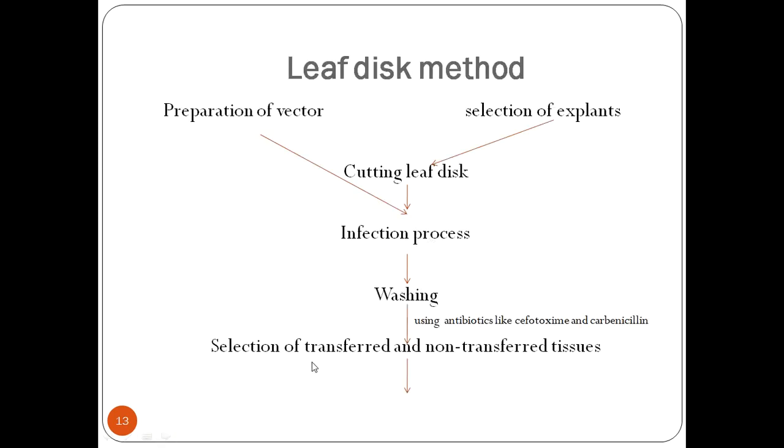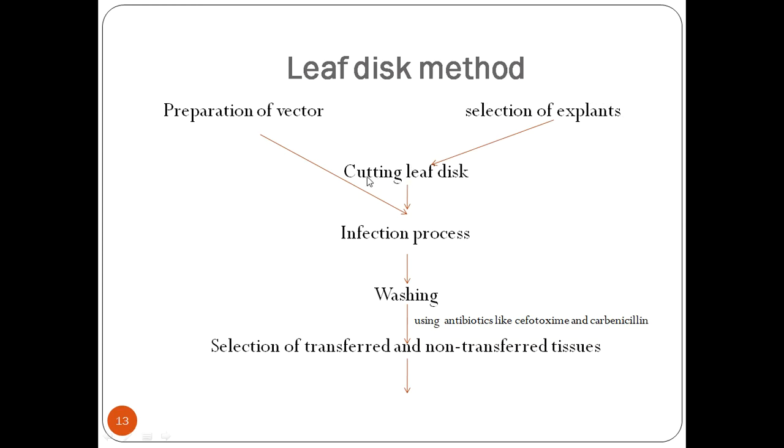So next one is the leaf disc method. First of all, we have to prepare a vector which has left border, right border, tDNA, vir region, and vir genes, and side by side we also have to select a leaf disc as an explant.